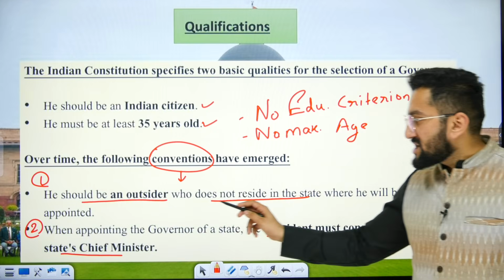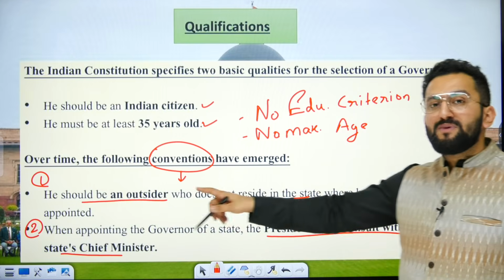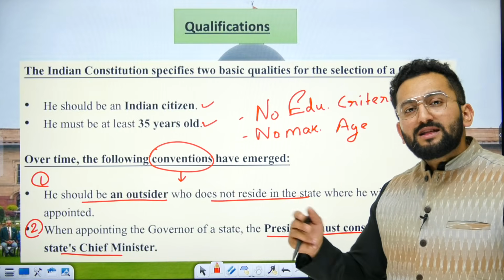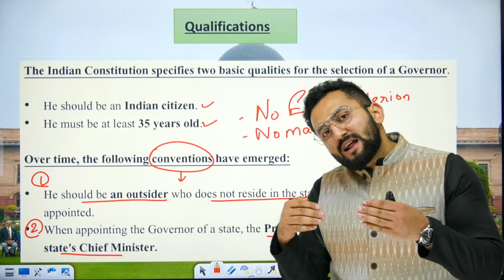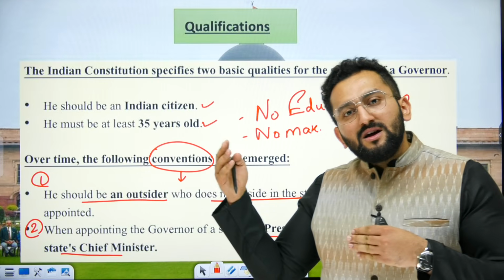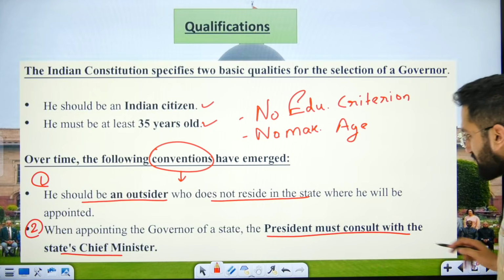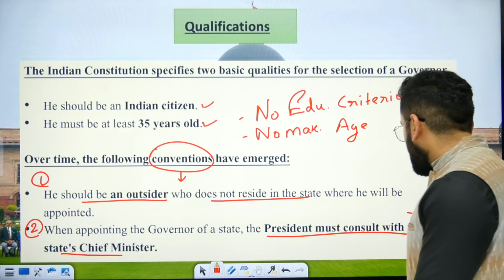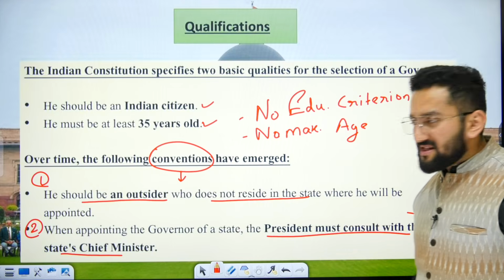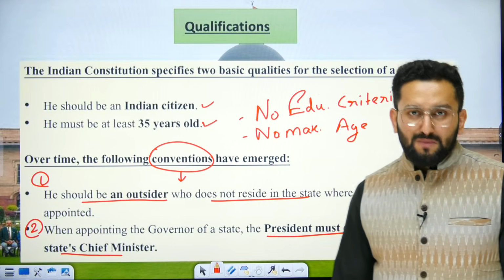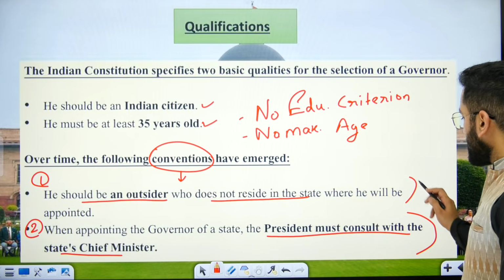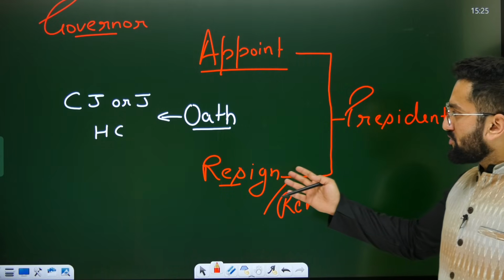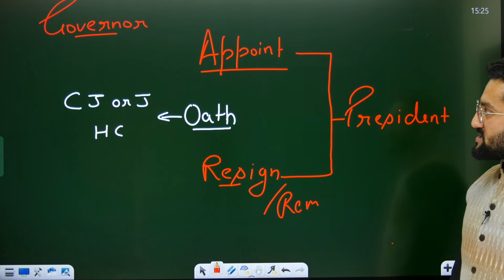So, he should be an outsider who does not reside in the state where he will be appointed, or she will be appointed. Another convention which was raised was that when you appoint a governor, and since the governor has to work in close tandem with the CM, then the chief minister of that particular state should also be consulted. But this convention remains a convention, meaning this is not mostly followed, and that is why many CMs have raised this matter. Okay. Now oath, I have already told you, oath, CJ or J.